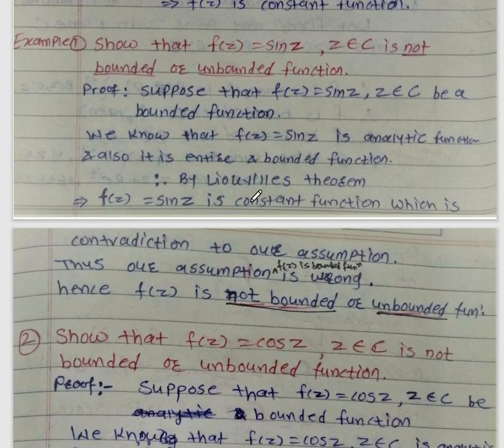So what is the proof? Suppose that f of z equal to sin z, where z belongs to C, is a bounded function. But we know that f of z equal to sin z is an analytic function. Every trigonometric function is analytic because it is differentiable. So f of z equal to sin z is differentiable, and hence this function is an analytic function.